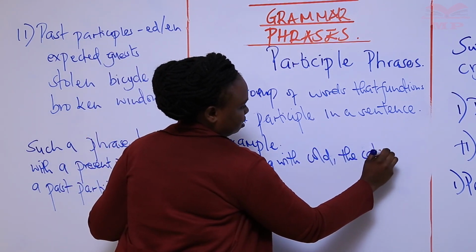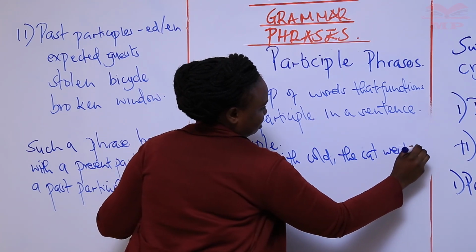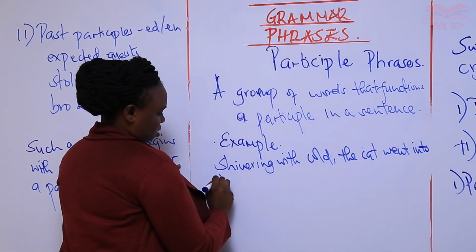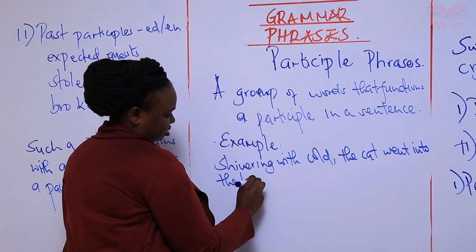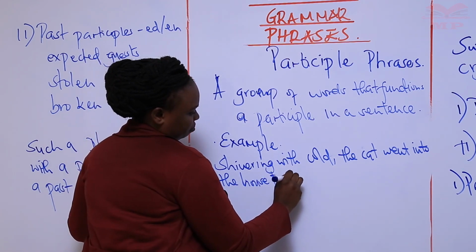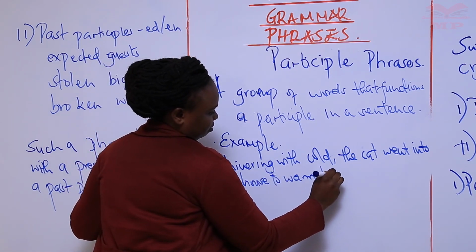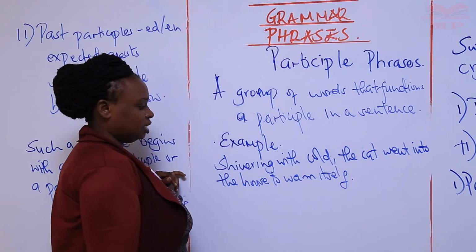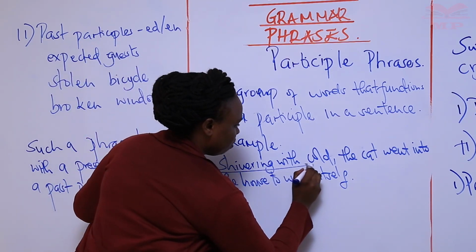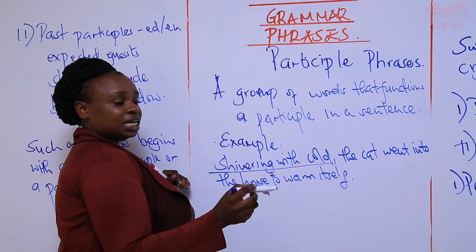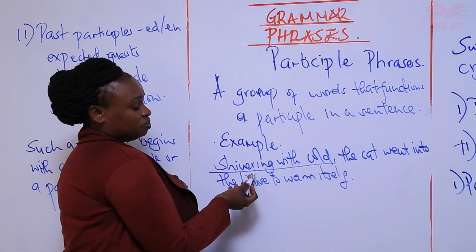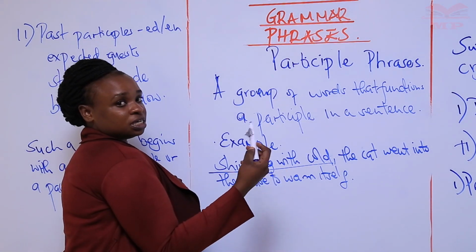The cat went into the house to warm itself. Shivering with cold. What do you see here? The word shivering. Shivering now is the present participle.